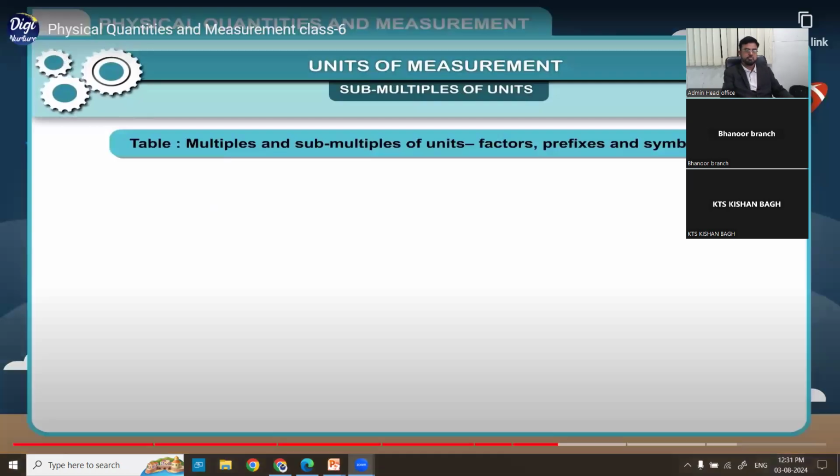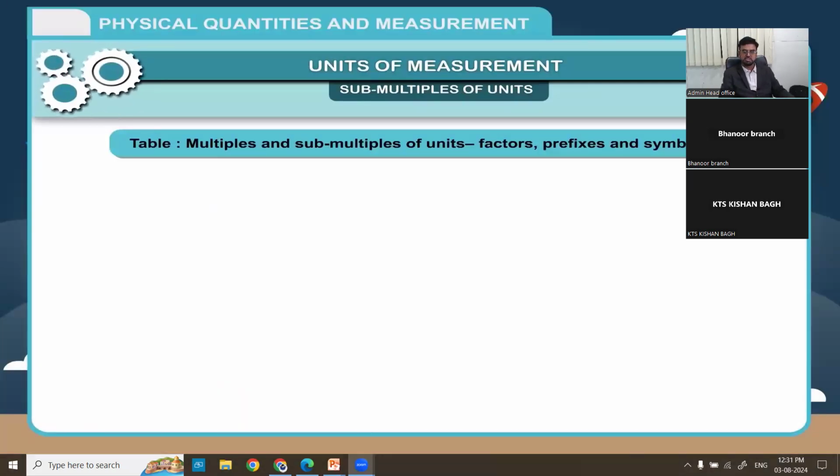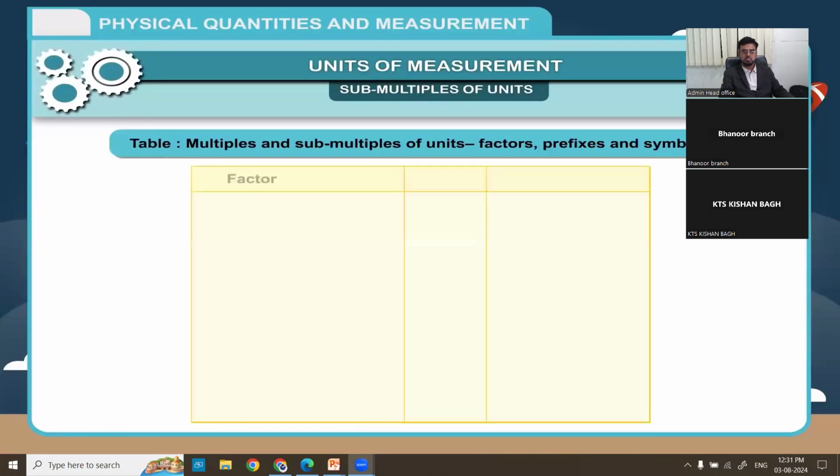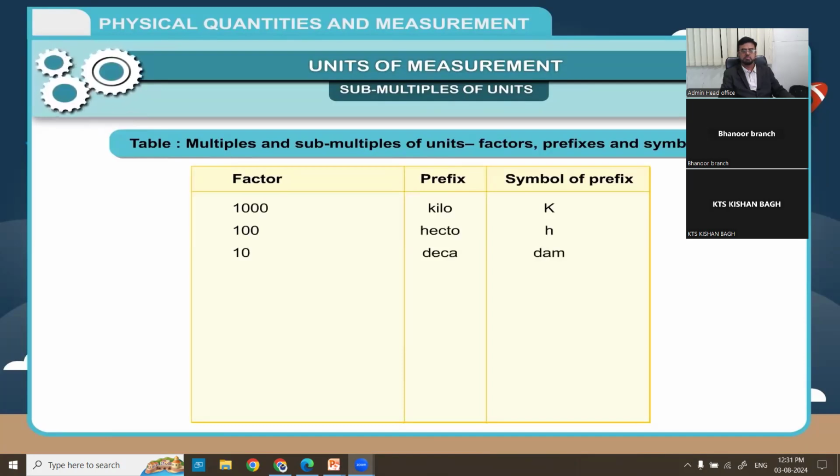Table: multiples and submultiples of units, factors, prefixes and symbols. Factor, prefix, symbol of prefix. 1000, which is 10 power 3, kilo, k. 100, 10 power 2, hecto, h. 10, 10 power 1, deca, dam. 1, meter, m. 0.1, 1 by 10, deci, dm.